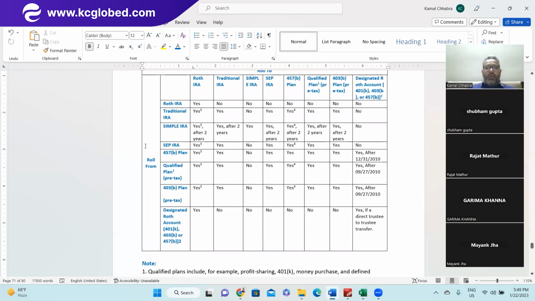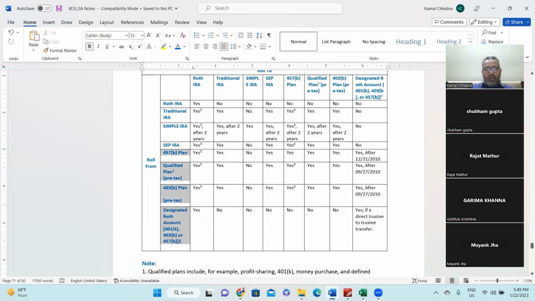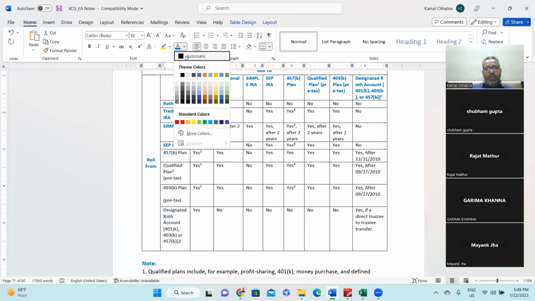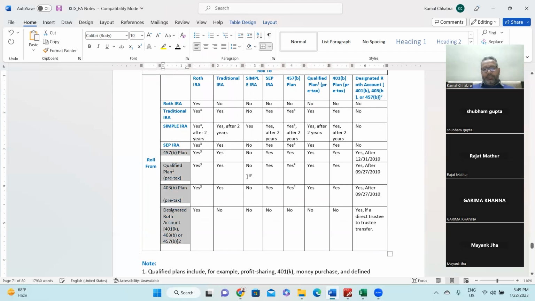But for you, the important ones are Roth IRA, traditional IRA, simple IRA, and SEP. The others are not heavily tested in the exam. If you know this much, I think you are good. For your simplicity, I can keep it like this, right?